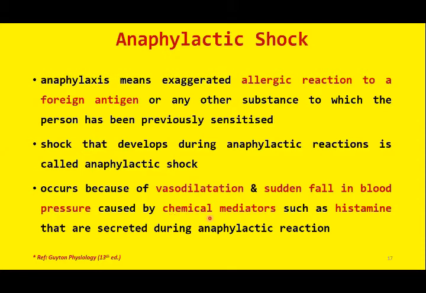The most important chemical released during anaphylactic reaction is histamine. Histamine, as we all know, is a potent vasodilator. So whenever there is anaphylactic reaction or allergic response in our body, there will be release of this chemical agent, histamine. This will cause vasodilatation, and the arterial pressure will suddenly drop. And the drop in the arterial pressure will cause anaphylactic shock. So any type of circulatory shock due to anaphylactic reaction or response will be labeled as anaphylactic shock.